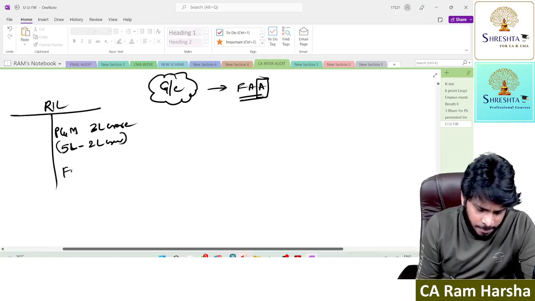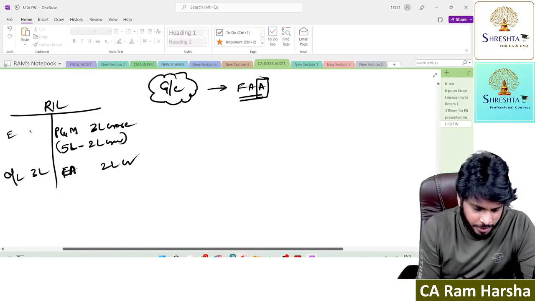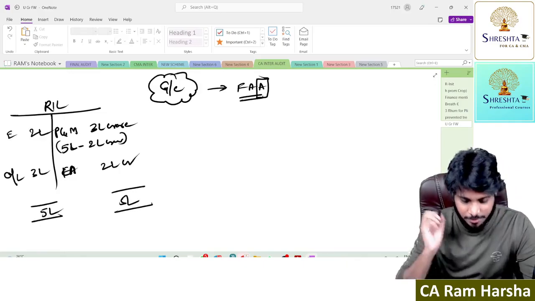Now, next, current assets altogether some 2 lakh crore, outside liabilities some 3 lakh crore, equity and reserves some 2 lakh crore. Total 5 lakh crore, and 5 lakh crore is the balance sheet of the company.